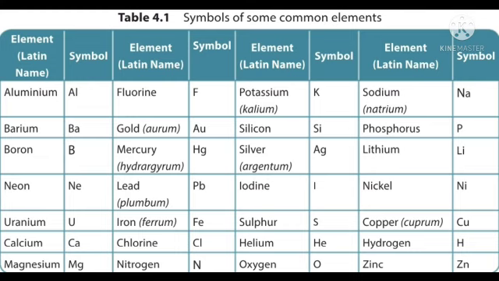Example, calcium Ca, cobalt Co. While you are writing the second letter in the symbol, this should be a small letter. First letter capital, second letter small.